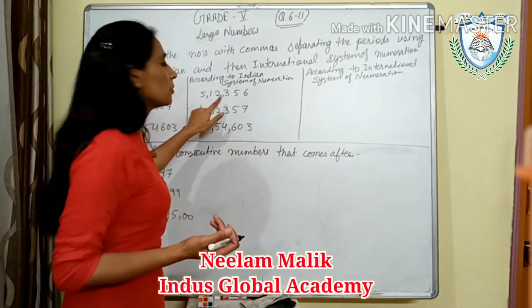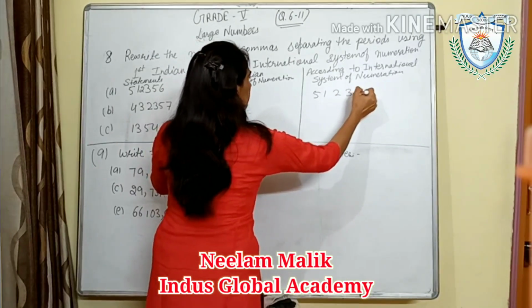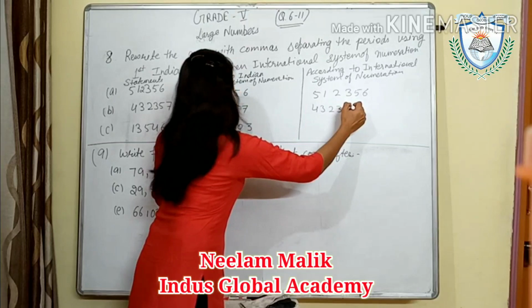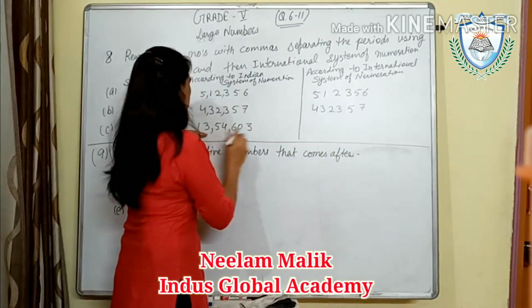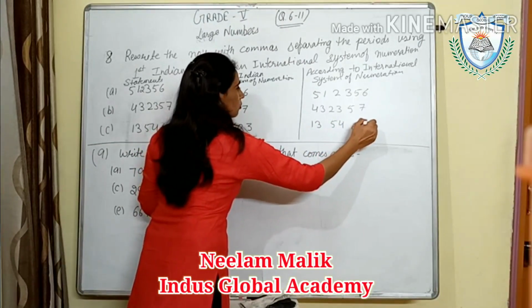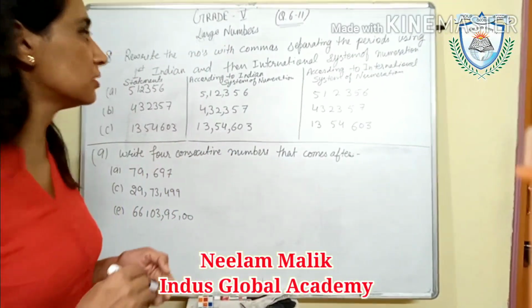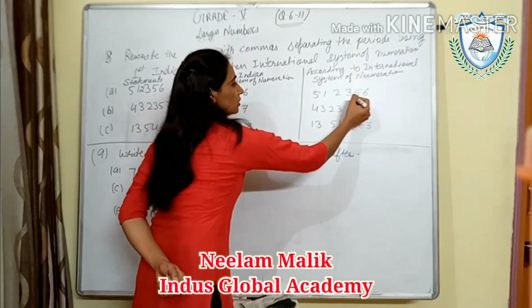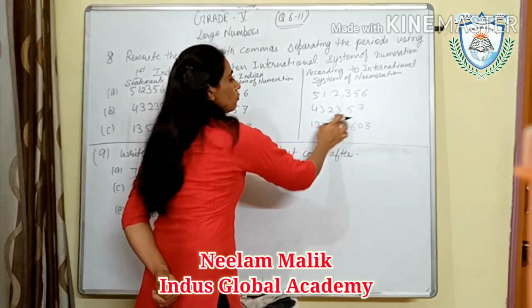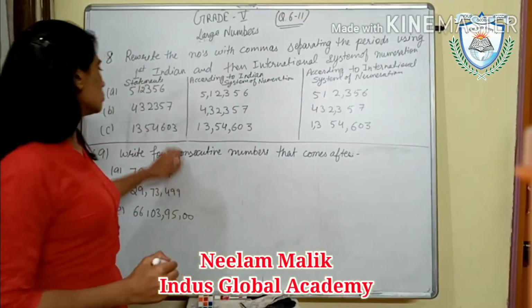According to the international system, the number will be the same. 5 1 2 3 5 6. Next is 43 23 57. And next is 13 54 603. In the international system of numeration, in each and every period we are taking 3 digits. So first count 3 digits, 1 2 3, comma, 1 2 3. No need to put a comma in the first. Okay, 1 3 and then 3. Like this you will do the remaining on your own.